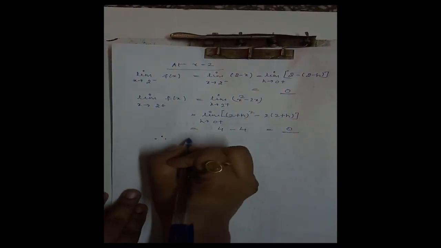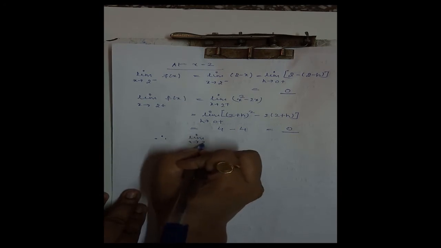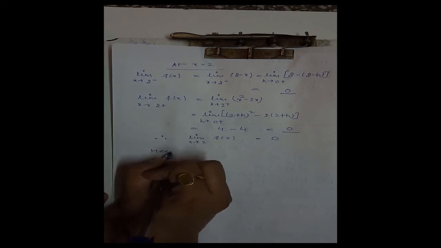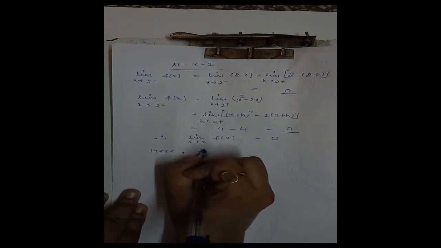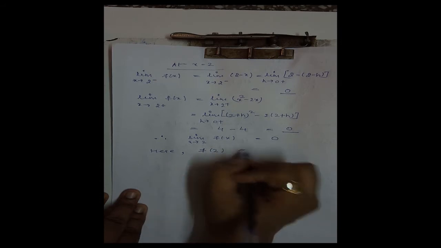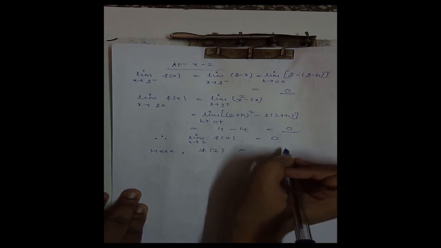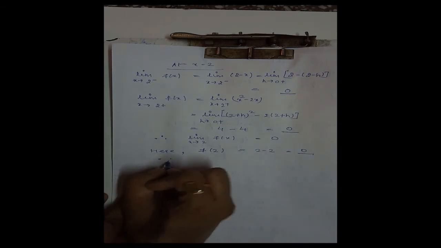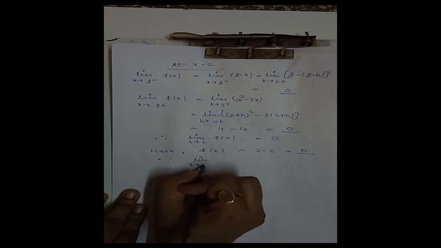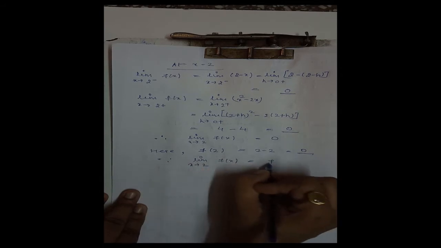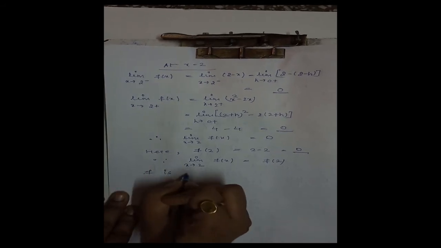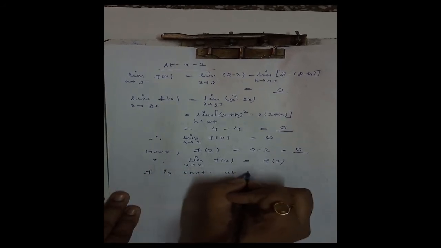Therefore, since the two limits are equal, left hand limit and right hand limit, limit x tends to 2 of f of x is equal to 0. Now we check the function value at the point 2, f of 2. f of 2 is defined as, when x is equal to 2, it is 2 minus 2, that is 0. Now since limit x tending to 2 of f of x is equal to f of 2, f is continuous at x is equal to 2.